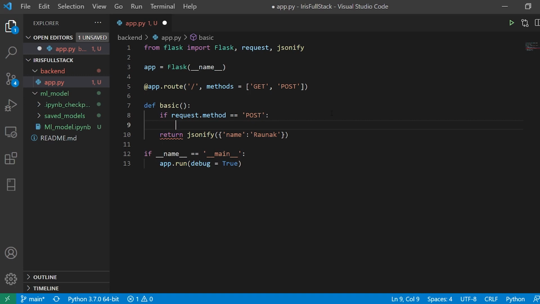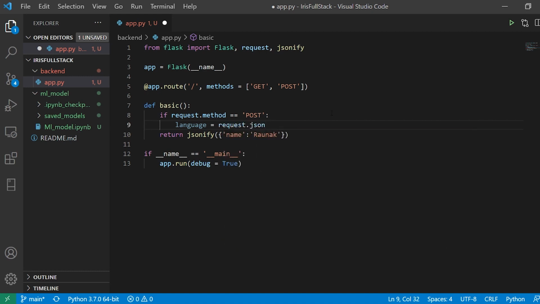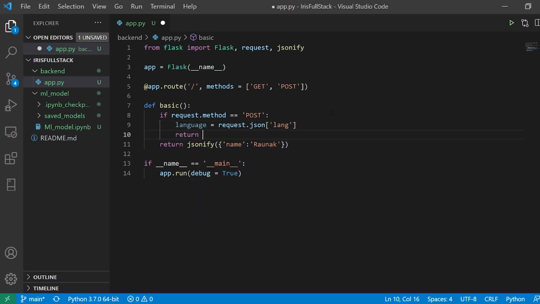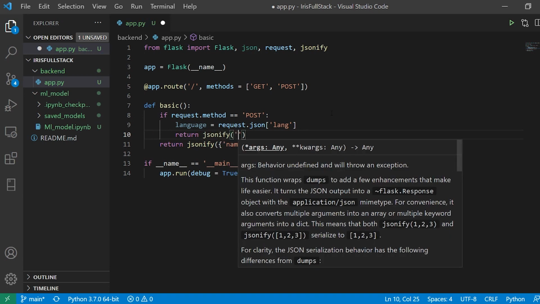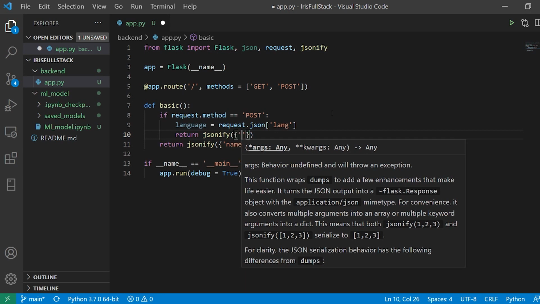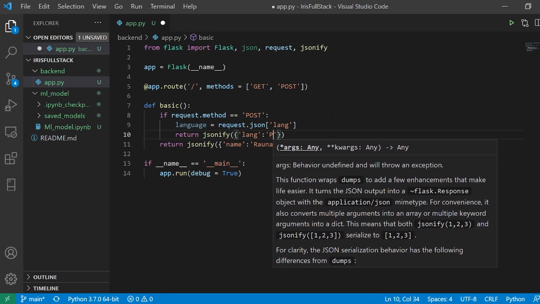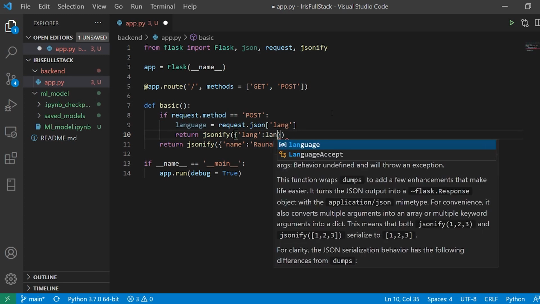Okay, so I'll make a variable, which is going to be language. And here I'm going to say request.json, and I have to mention the key that I'm working on. So I'll say language at the moment. All right, and I'm going to return it. So I'll say return jsonify, and here I'll say lang, and it is going to be language.